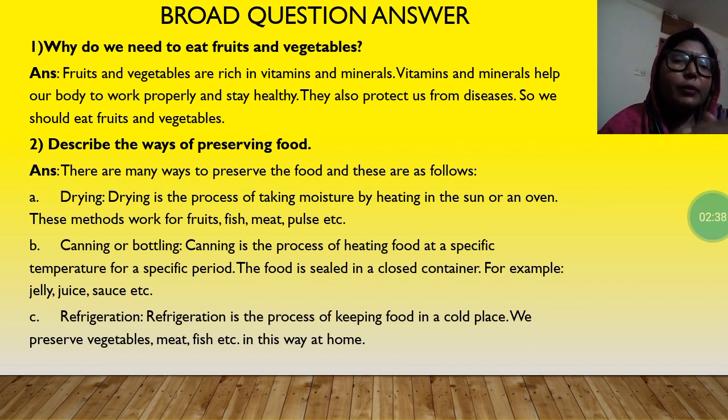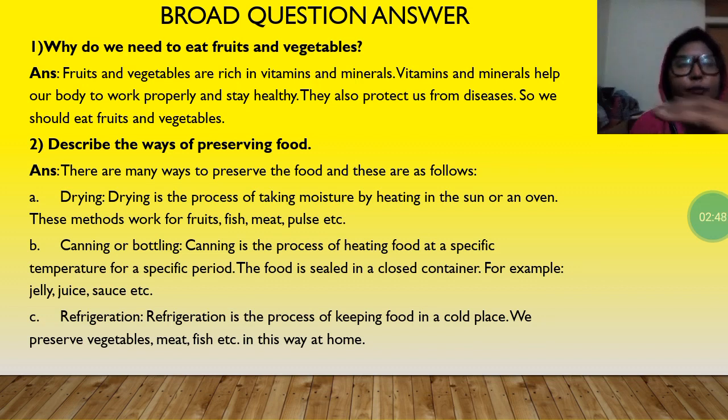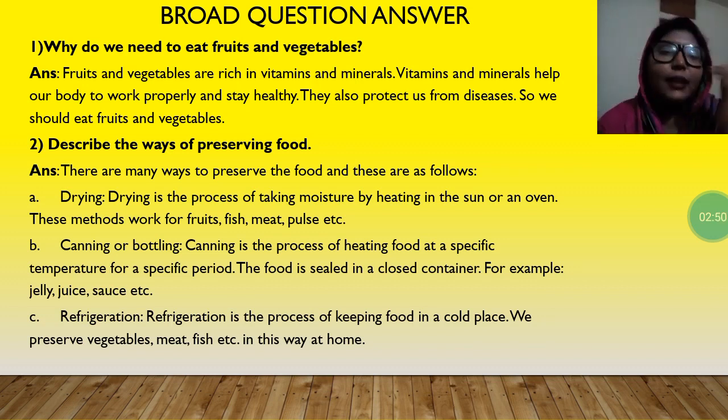Now look at question number 2. Describe the ways of preserving food. Student, this is very easy. We have already completed it, right? Yes. Now let's see. There are many ways to preserve food, and these are as follows. Some of them are given in your book, that is drying, canning or bottling, and refrigeration. Now drying is the process of taking moisture out by the heat of the sun or an oven.